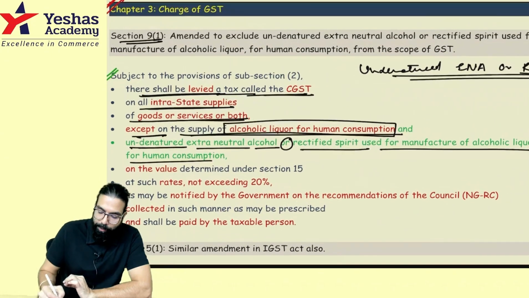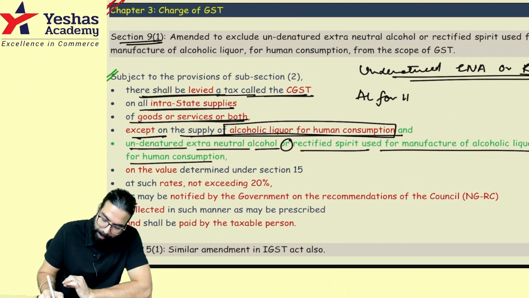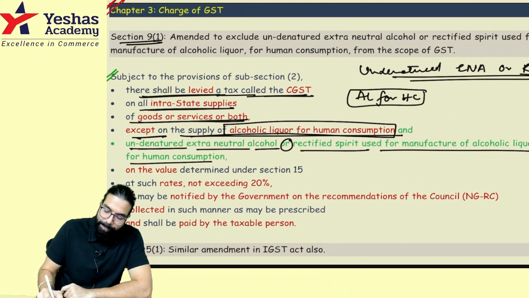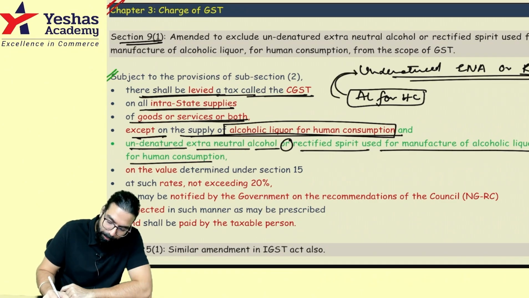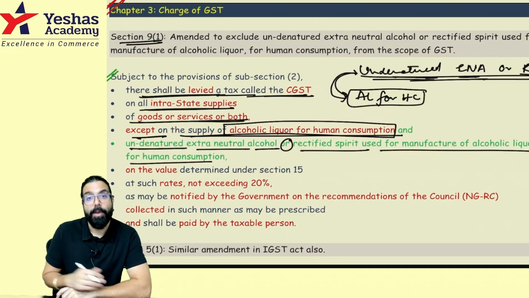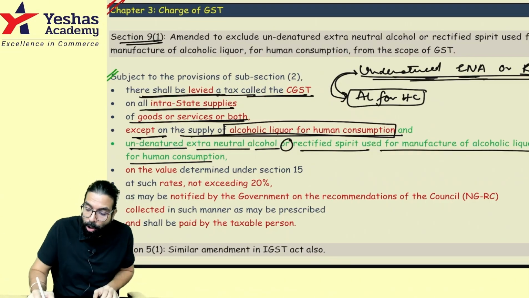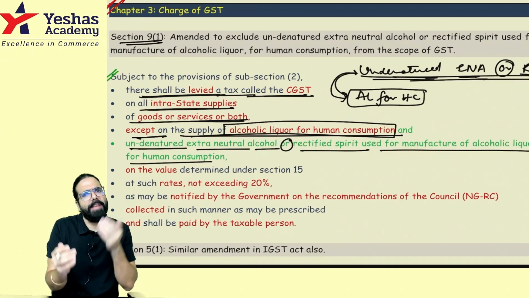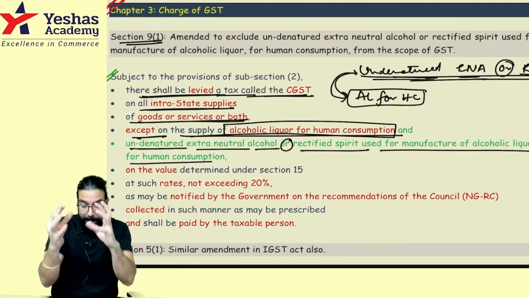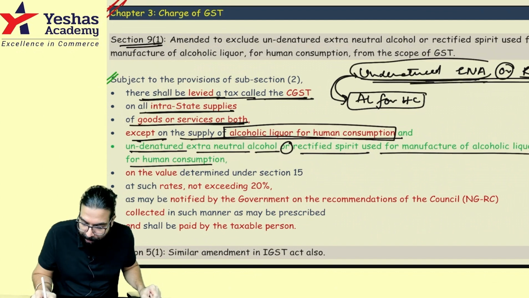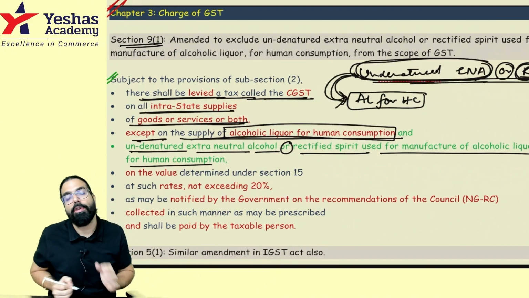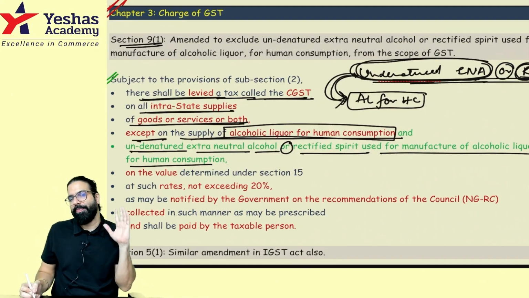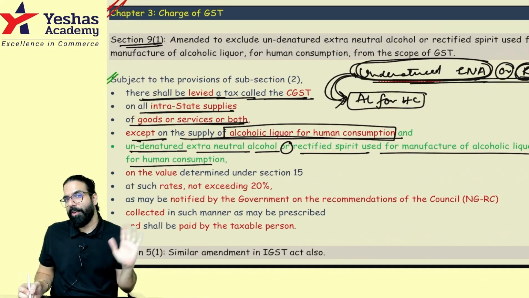So now they are telling, sir, first of all, alcoholic liquor for human consumption anyway GST is not leviable. Plus they are going ahead and telling to make alcoholic liquor for human consumption, undenatured extra neutral alcohol is used, which is concentrated alcohol, approximately 90-95% of it is alcohol only. That alcohol, undenatured extra neutral alcohol or rectified spirit used to make alcoholic liquor, is also non-taxable now under GST. Think, everyone, that way also GST will not be levied.